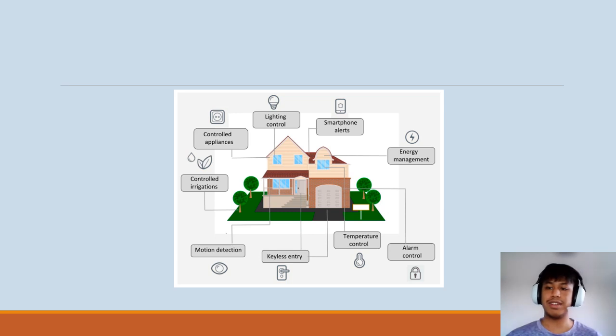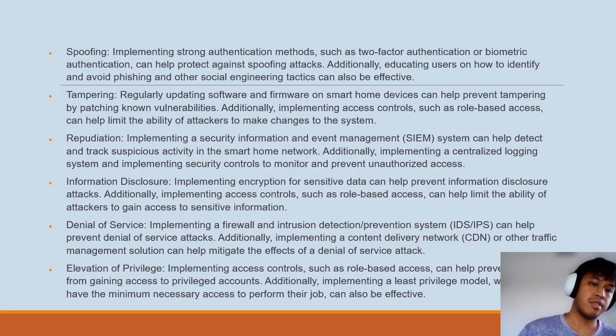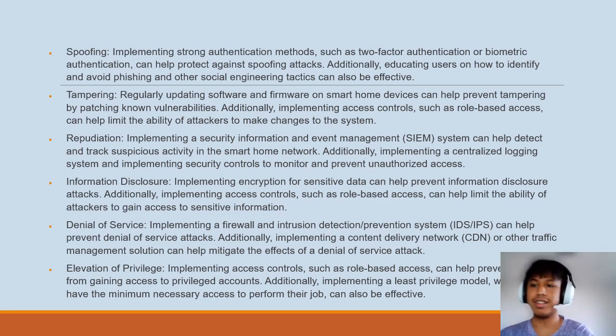To fully cover an attack model of a smart home network, a complete assessment of all the devices and systems in place, as well as all potential attack vectors, paths, and surfaces, would be necessary. So, to provide full coverage and to prevent attacks on a smart home network, a combination of security measures should be implemented. I'm going to include only two examples, which are spoofing and tampering, to relate to the previous attack model that I've given earlier.